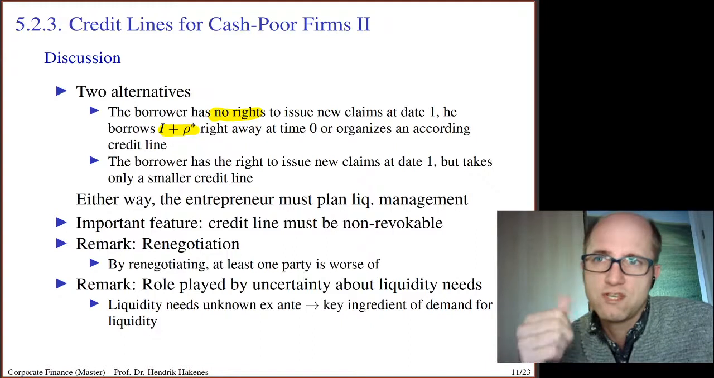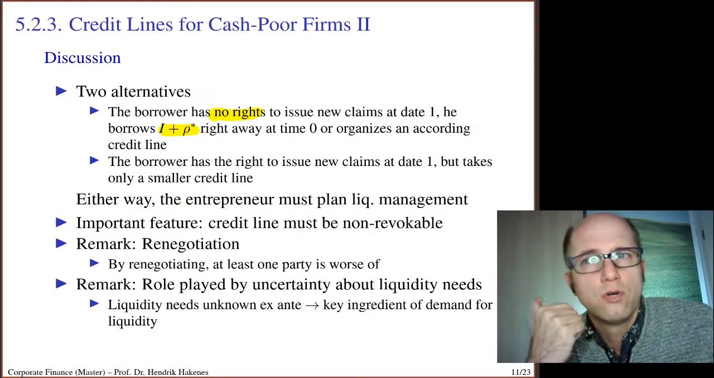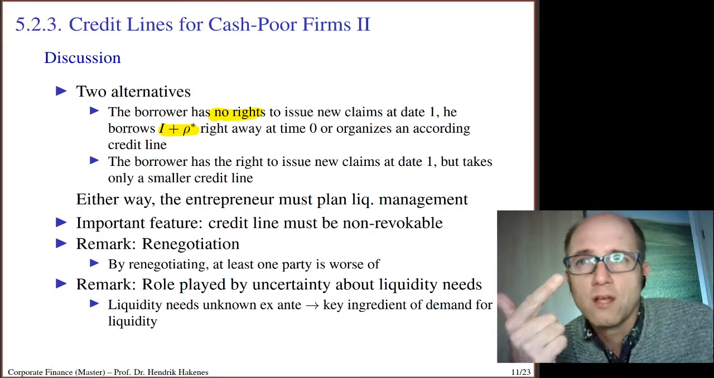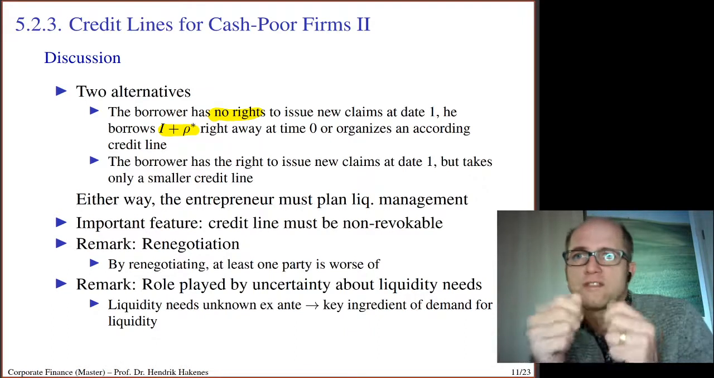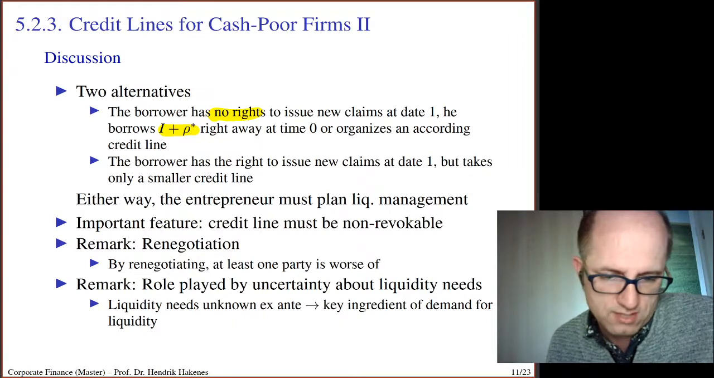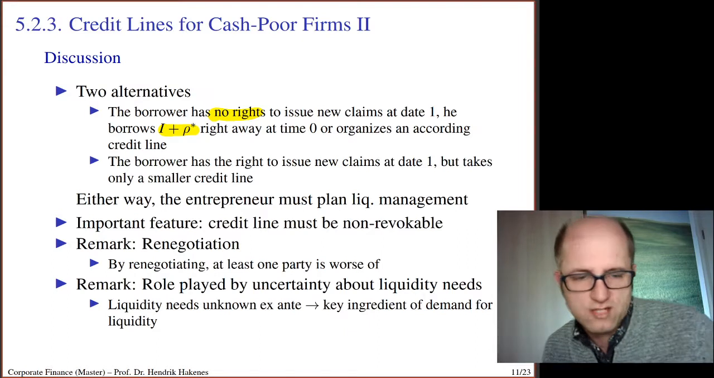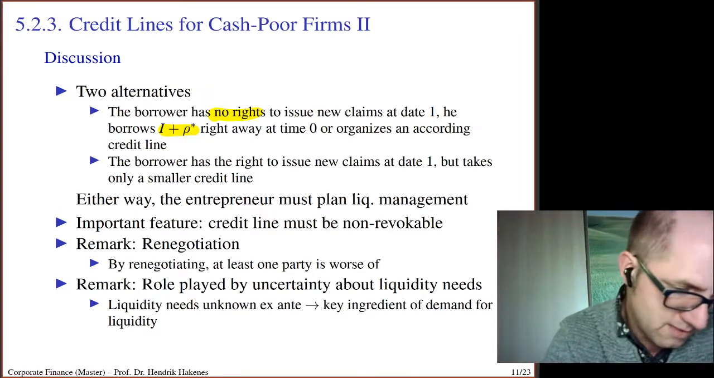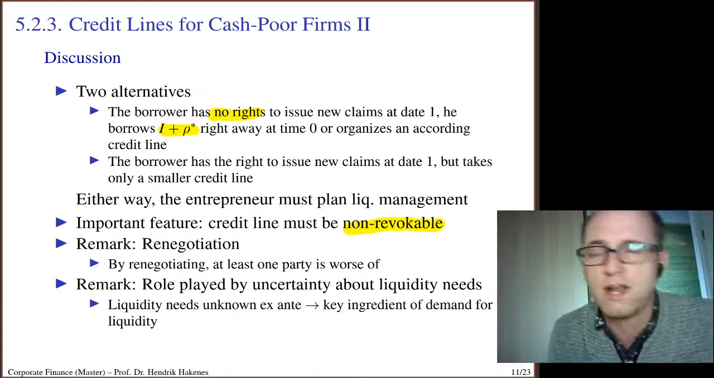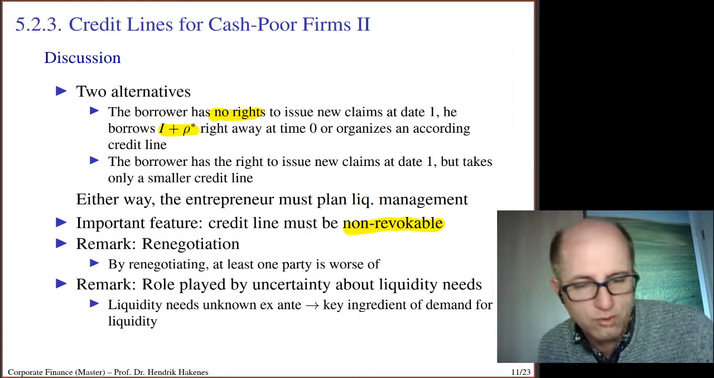So you can use either only the credit line or only cash hoarding, but you cannot use only the wait and see strategy. It always has to be combined with some of the other strategies. Okay. One thing that's important is that this credit line must be non-revocable. Well, that would be a question that I would typically ask in the classroom. Why does it have to be non-revocable?